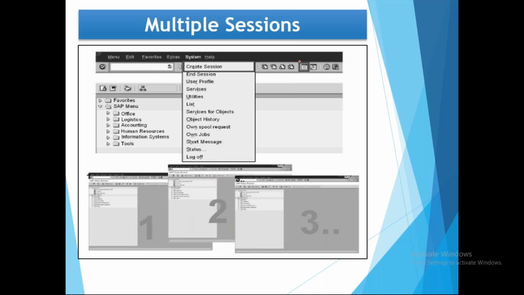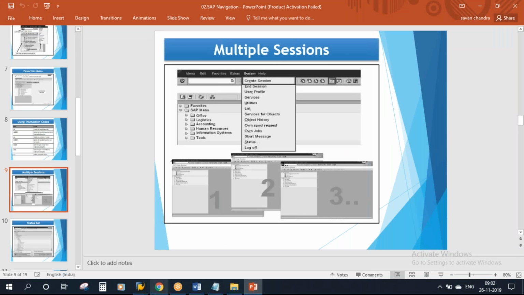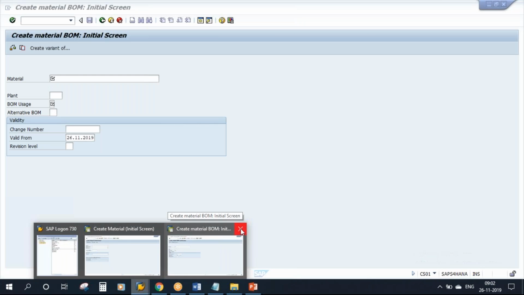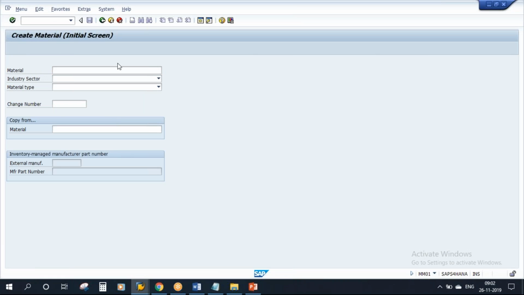One method is you can click on this button, create new session, or you can go to system and click on this option, create session. Once you do this, it will open multiple sessions. I'll show you that. Okay, here I'll close this. Now we are on this.